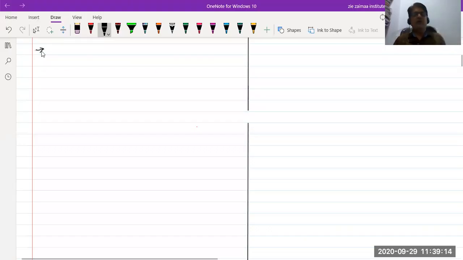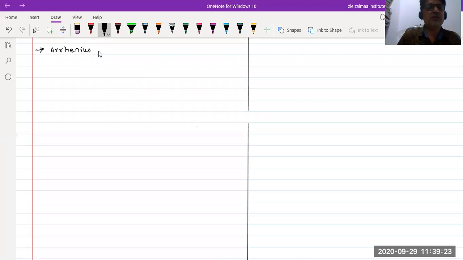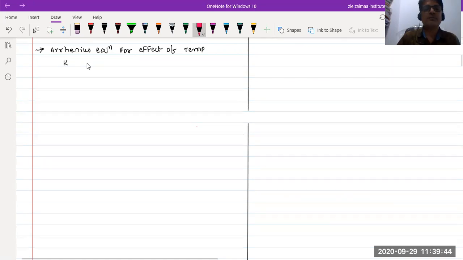Okay. The next point is the Arrhenius equation for the effect of temperature. In the previous class, I already explained it. Could you say what is that Arrhenius equation? K equal to A into e power minus EA by RT. This is the Arrhenius equation, with the effect of temperature.